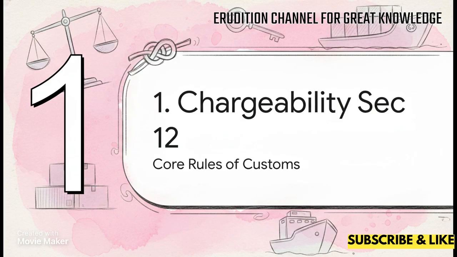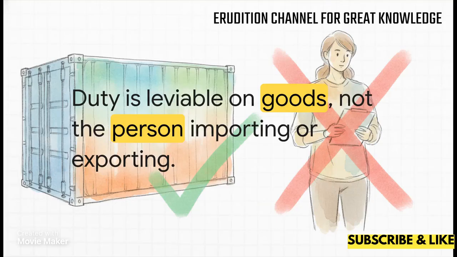Section 1. Chargeability under Section 12. All right, here is the core rule, the absolute foundation that everything else rests on. Section 12 taxes the physical items, meaning the duty of customs is leviable on the goods, not on the person importing or exporting them. This is absolutely crucial for your exam. If the goods are imported into or exported from India, they attract duty. The tax literally doesn't care whose name is on the clipboard, it's all about the physical object crossing that border.